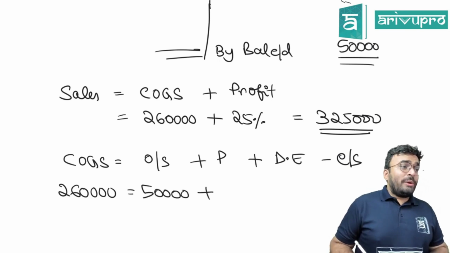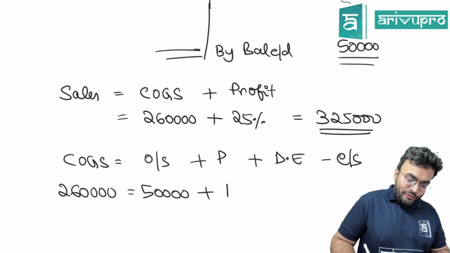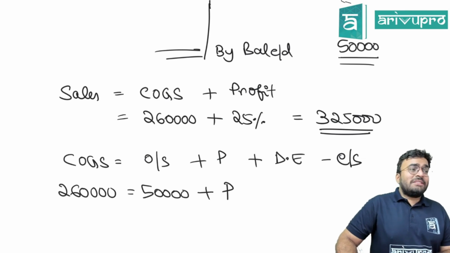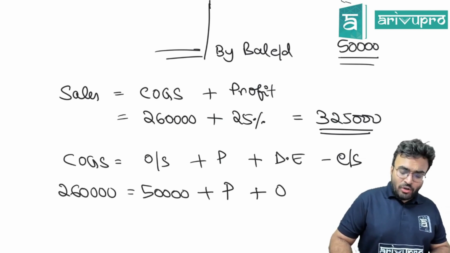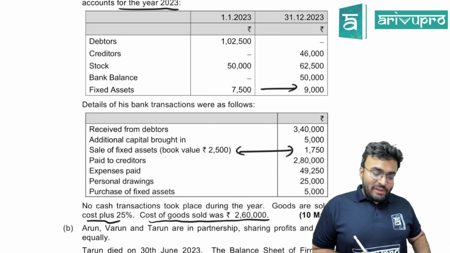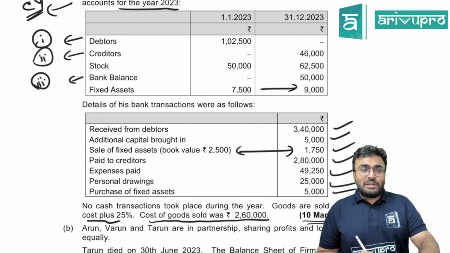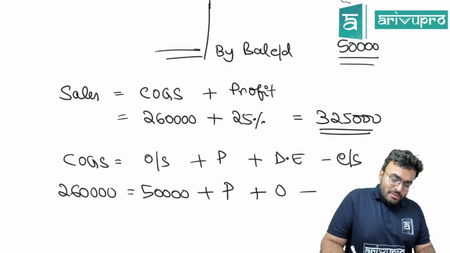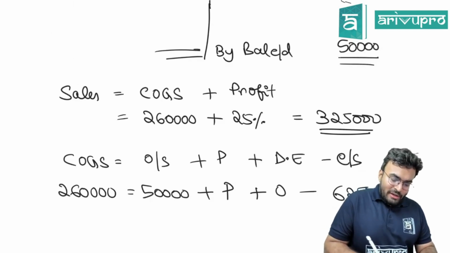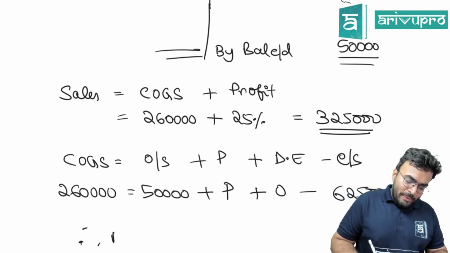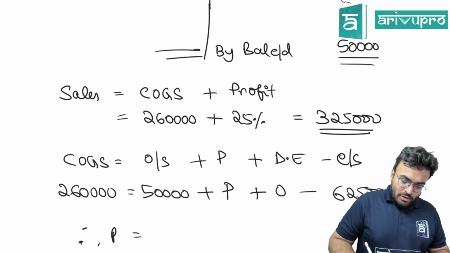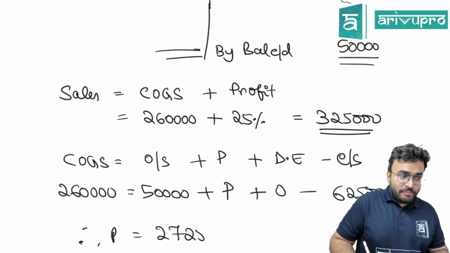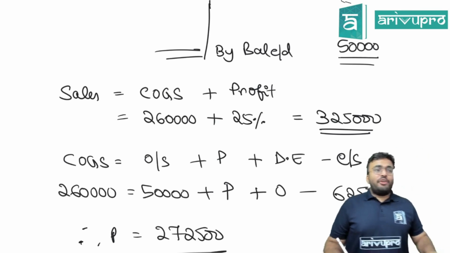Purchase, is it given to me in the question? No. That's what we are trying to find. Direct expense, is it given in the question? No. Nothing. No wages, nothing. I'll take it as zero. Minus closing stock, is it given in the question? Yes. 62,500. Therefore, now what will be the purchase? 2,60,000 minus 50,000 plus 62,500. 2,72,500 is your purchase. Are you following all this?